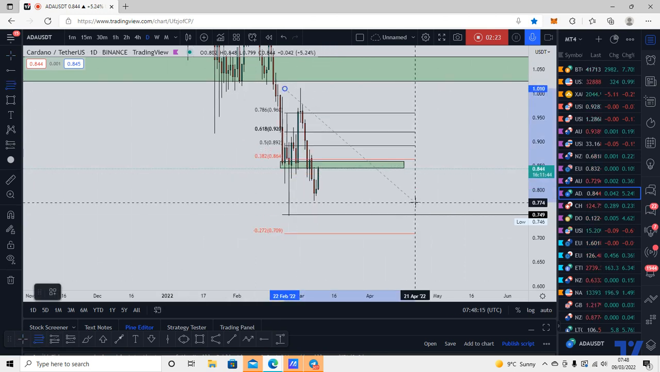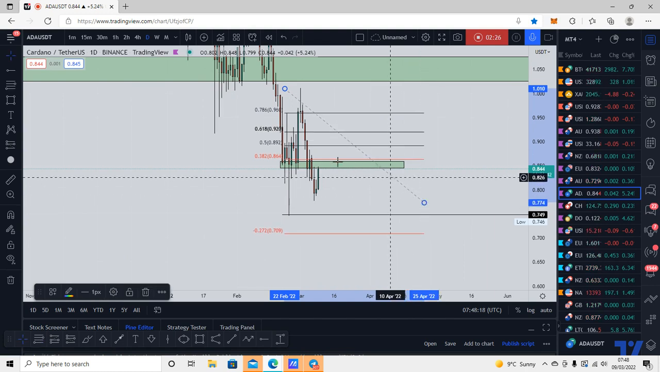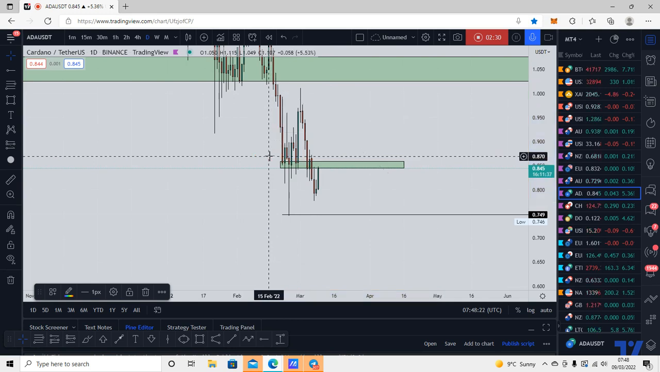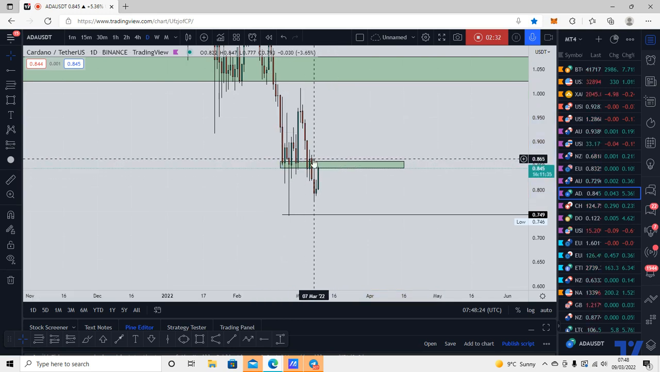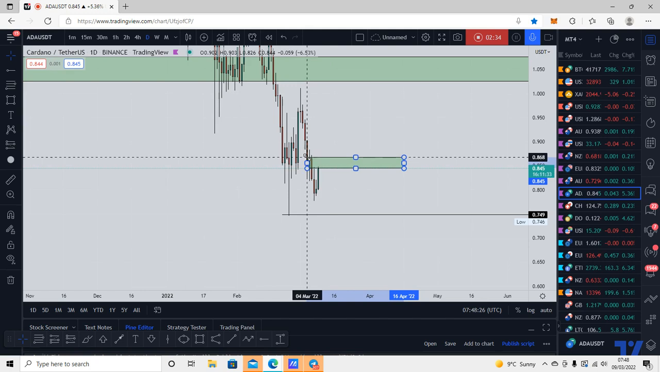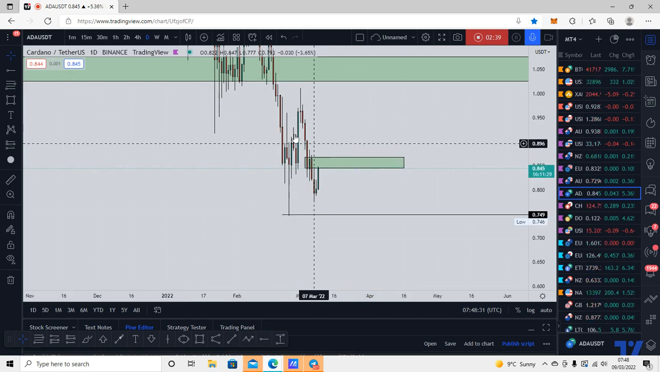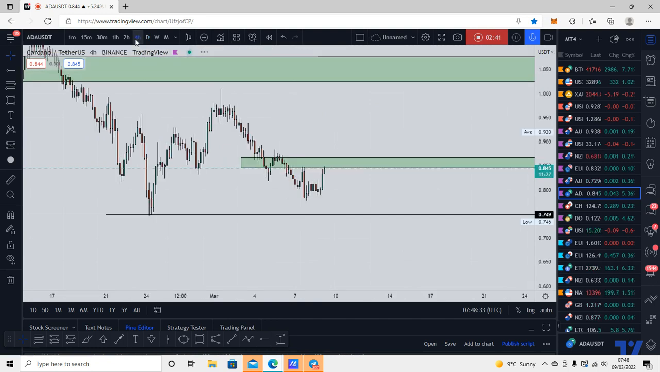If we take our Fibonacci from the high to the low of the bearish impulse, you can see that 0.382 lines up perfectly with this level of structure that I've identified. And I expect a reaction from this confluence of supply that we have all across this zone, and this is where we're going to be looking for shorting opportunities.